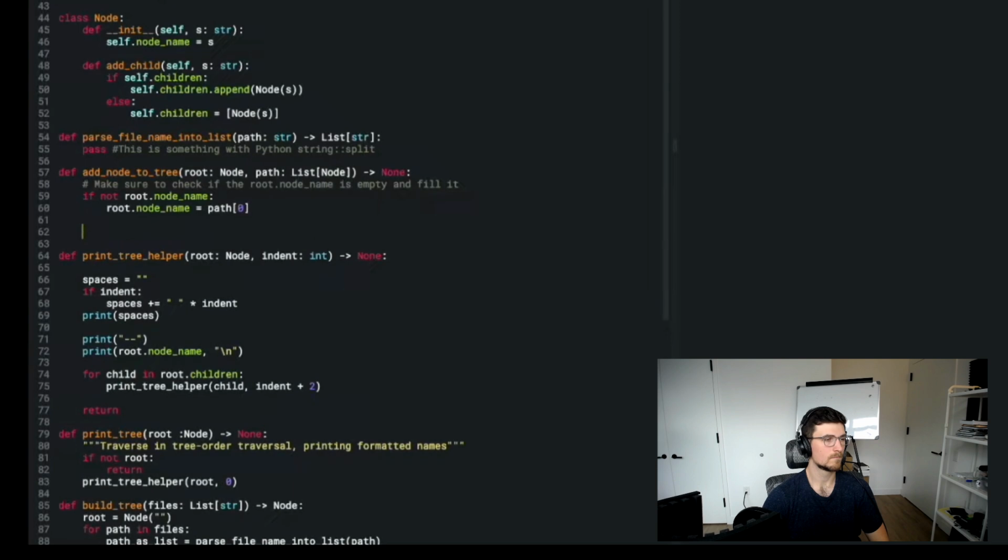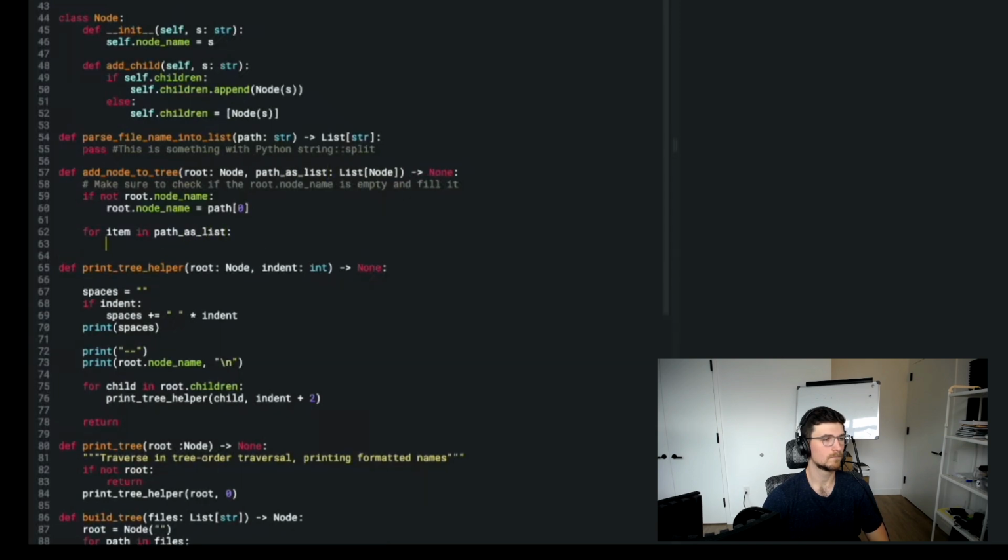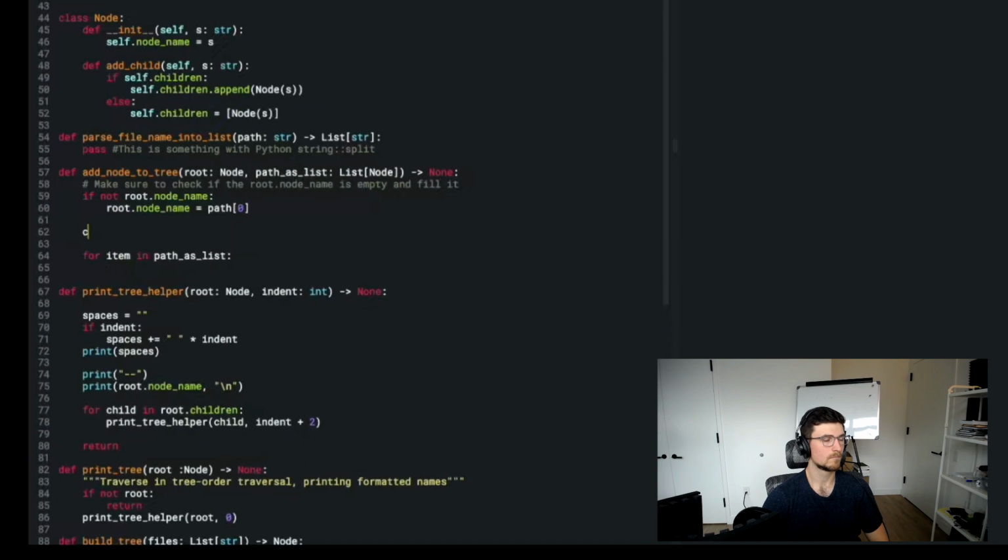And now when I add a node to a tree, I want to check, for item in path, which is a list, maybe I'll remind myself that it's a list by writing it as path as list. First I'll make the current node equal to the root. And then I'll say for item in path as list.